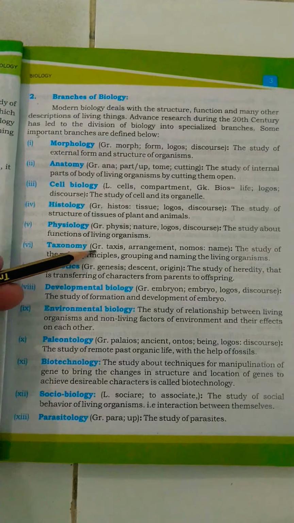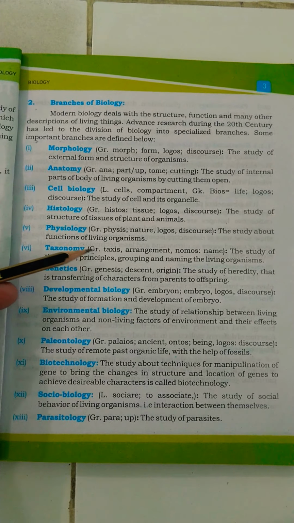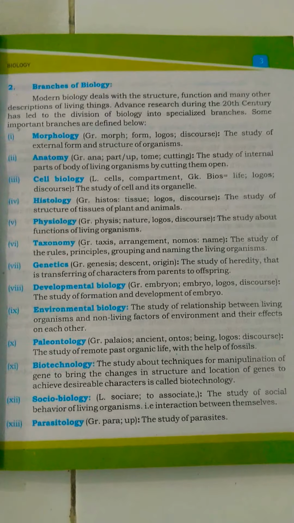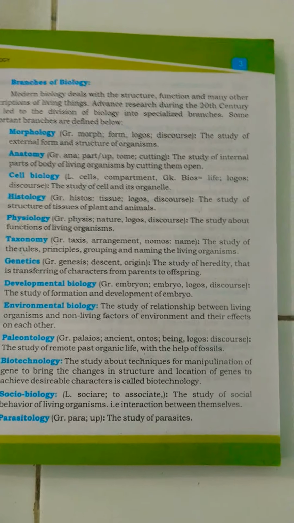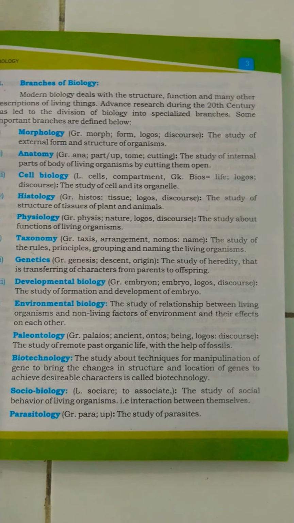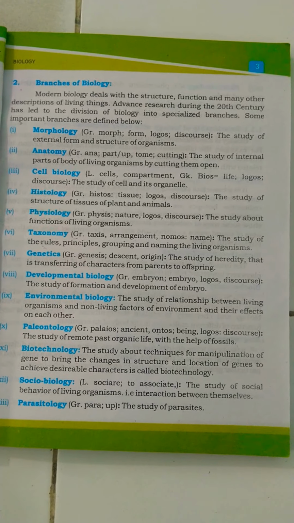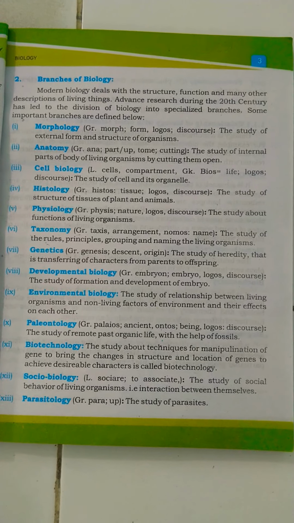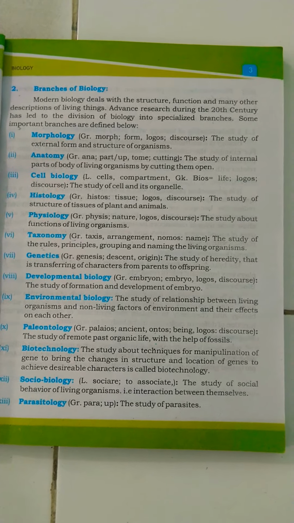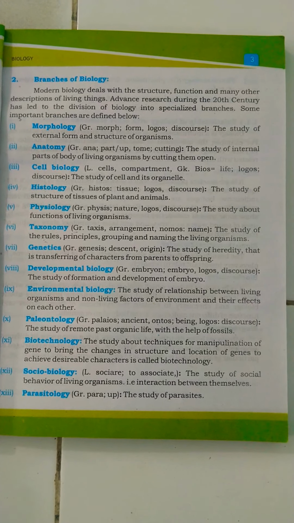It also comes from the Greek language: taxis, which means arrangement, and nomos means the name. The arrangement of names according to their similarities and dissimilarities by using rules and principles is known as taxonomy. For example, when we gather the organisms, we have one cow and one buffalo, one goat, one pigeon, one frog, and one fish.